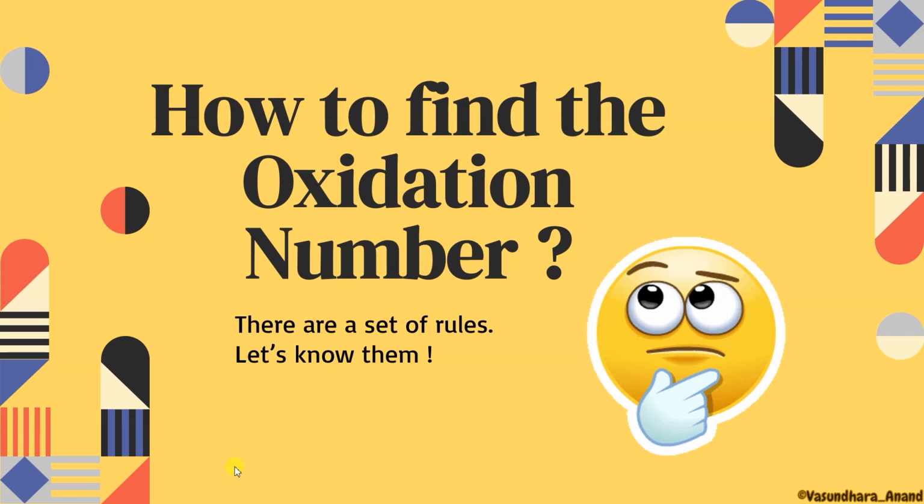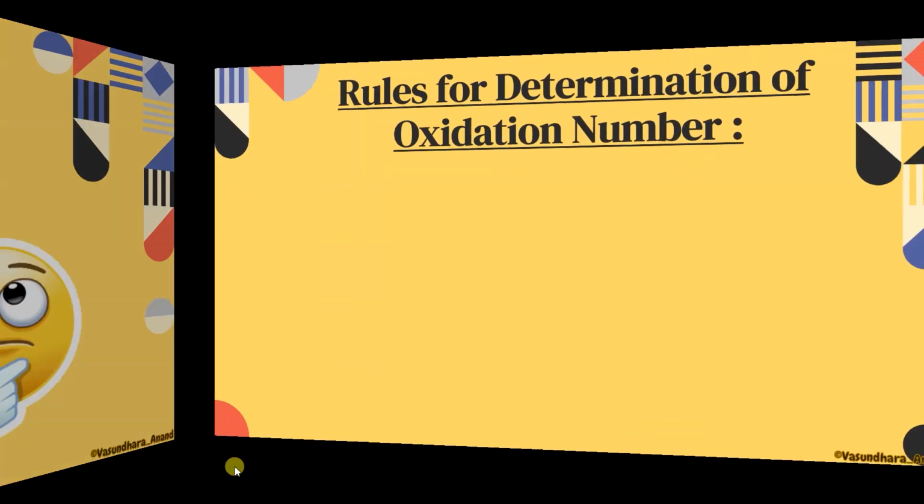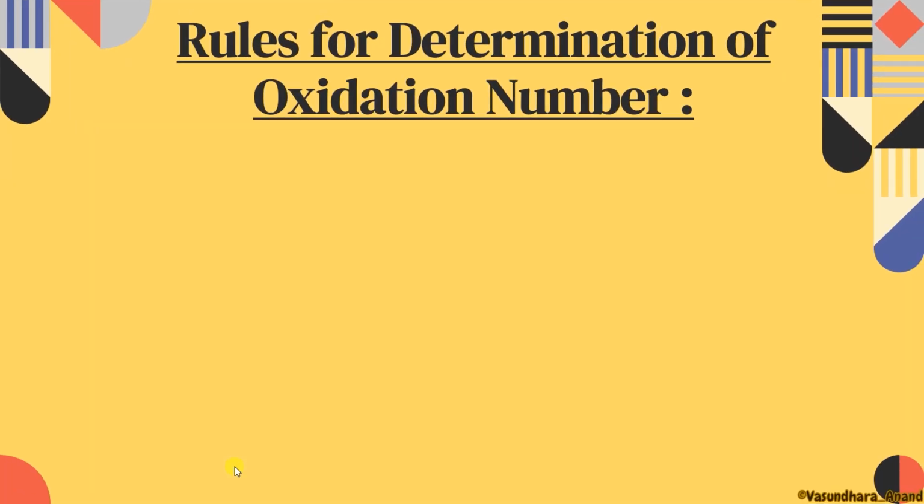In the first case, when you are finding oxidation numbers initially, you have to go through each rule every time. Once you practice 10-12 times, it will be set in your mind. Then you will not need to turn the page again. So, rules for determination of oxidation number. What are the rules?